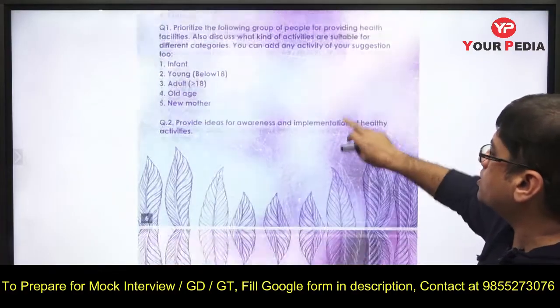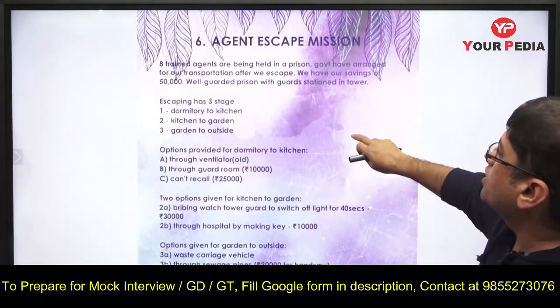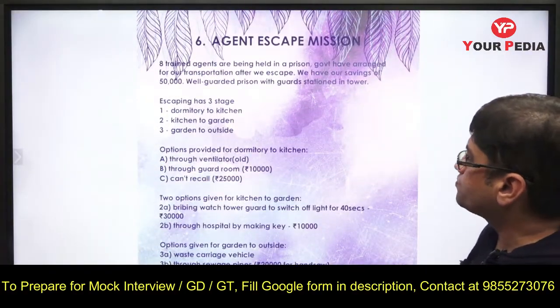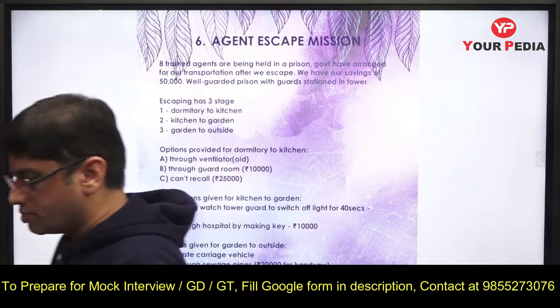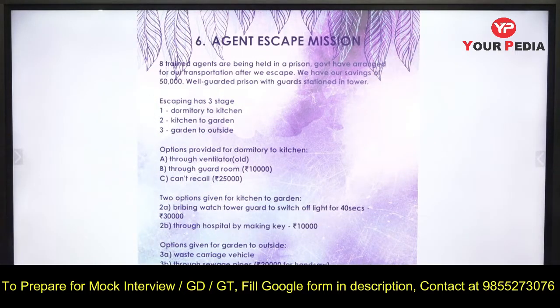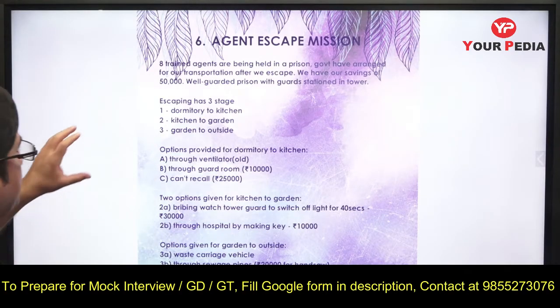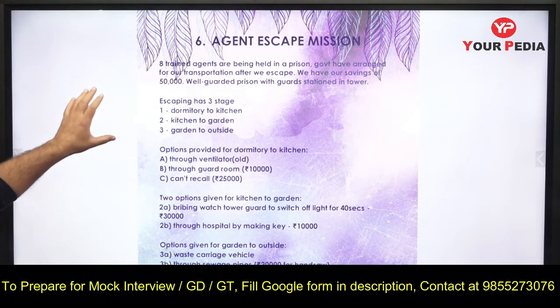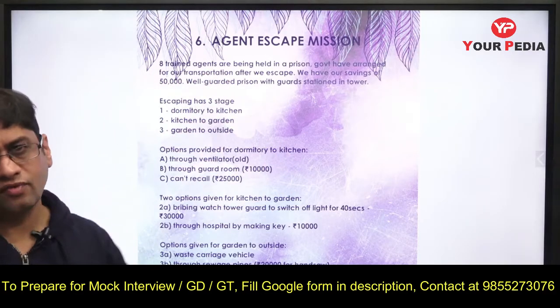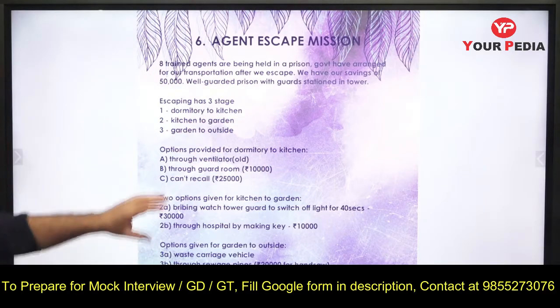So that was the fifth group task. Now let's go for agent escape mission. That is the sixth group task of HPCL. Now what is there? There are 8 trained agents which are being held in the prison, and this government has arranged some transportation. So there is 50,000 rupees provided for escape, and these are the options,